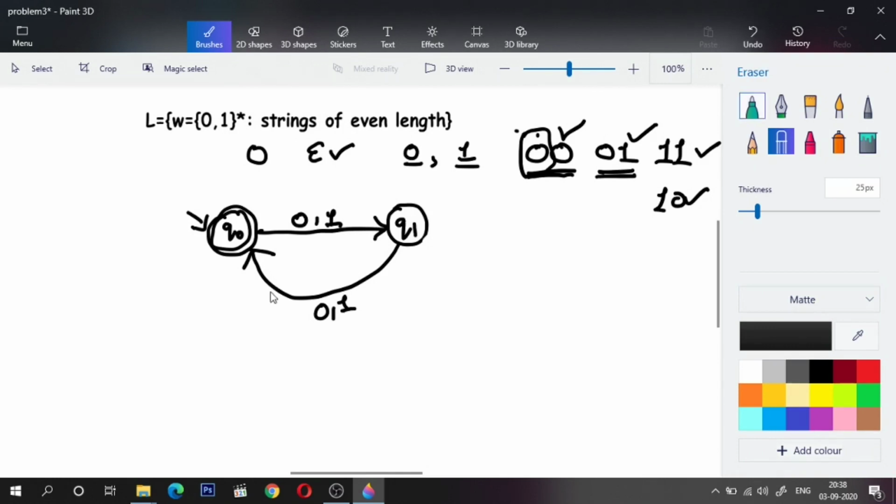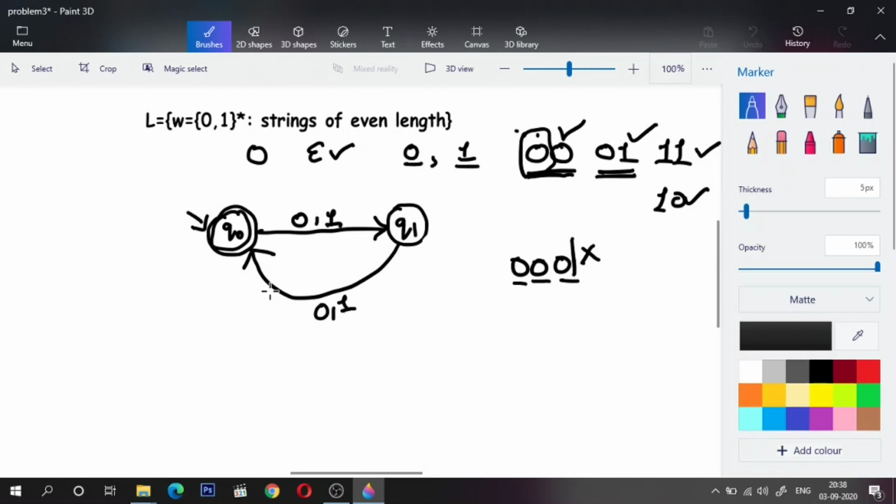You take any example, 0 0 0. So this should be rejected, right? So let us see whether it will be rejected. Q naught upon 0, I'll go to Q1, which is rejecting. Q1 upon 0, I'll go back to Q naught, which makes it accepted, but we did not encounter the end of the string. Then I encounter one more 0. So Q naught upon 0, I'll go to Q1. So at the end, I'll end up in Q1, which is the rejected state, right?